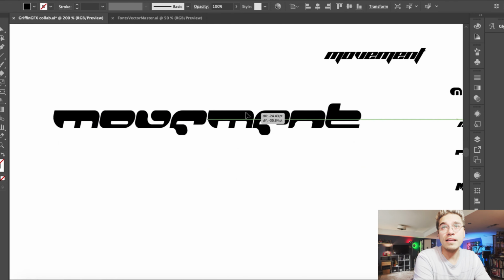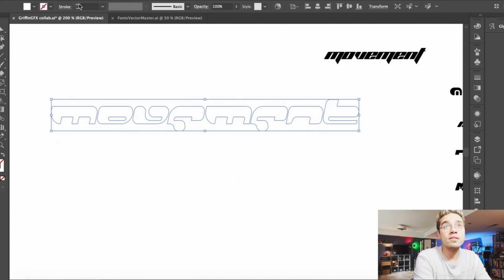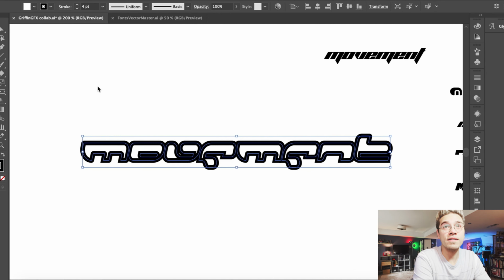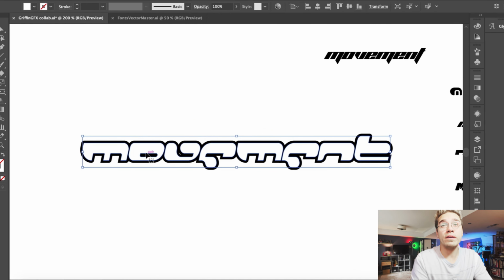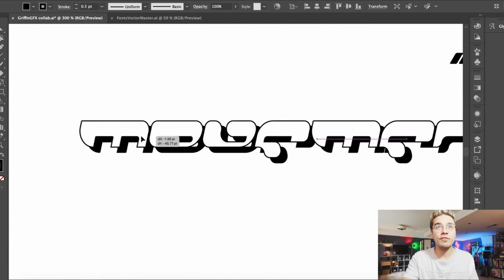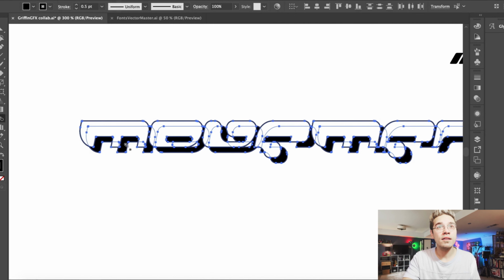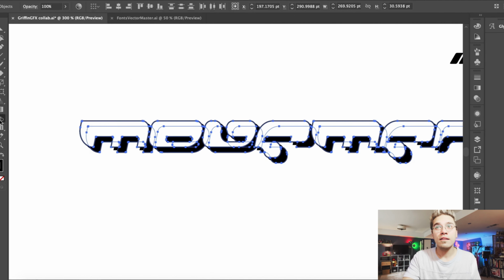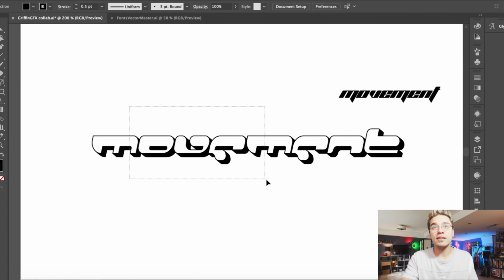I think something like that is pretty cool. So let's go ahead and play around with outlines and stuff like that. Maybe we could give this a faux 3D kind of look. All right, so we are making a copy real quick so we can get that faux 3D look. So we'll select both of those, and we'll go ahead and specify shapes. 50, something like that is looking cool. Nice, now we have that faux 3D look.